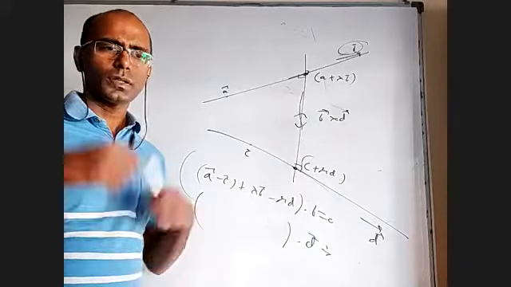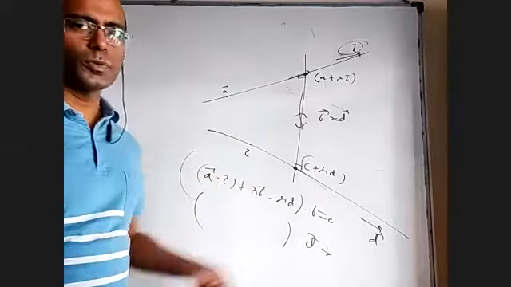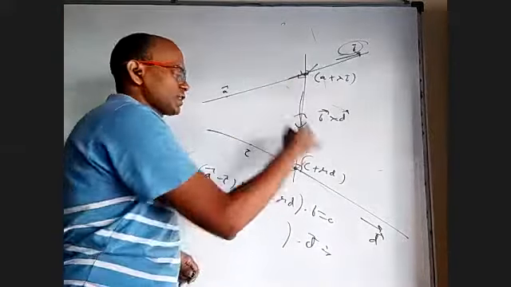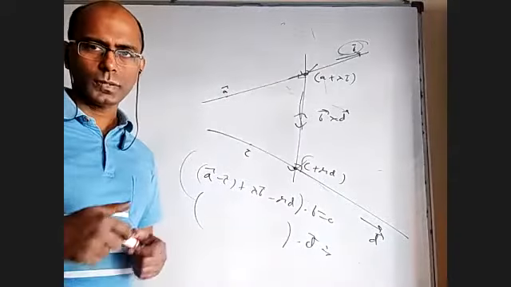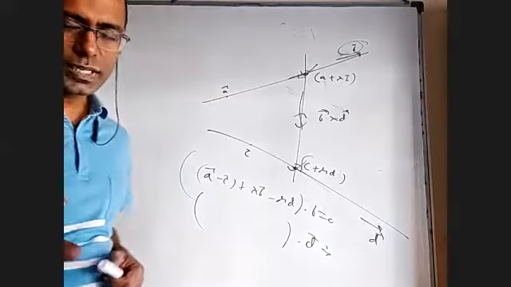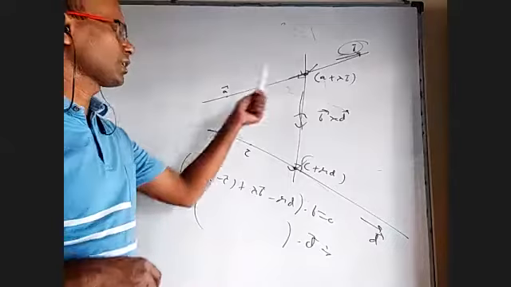Yes, sir. Two. Solve them, you'll get lambda and mu. Put that lambda back, put that mu back, you will get this point and this point. And if you know 2 points, you know how to find the line equation. Right? So when you want shortest distance, it is easy. But if you want line of shortest distance, all this has to be done.